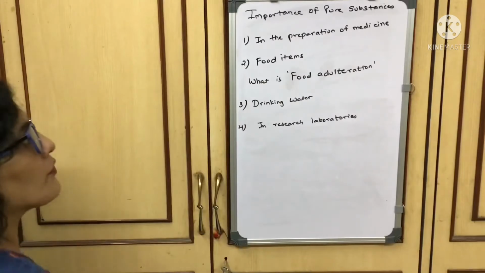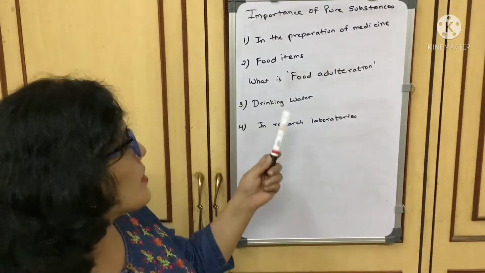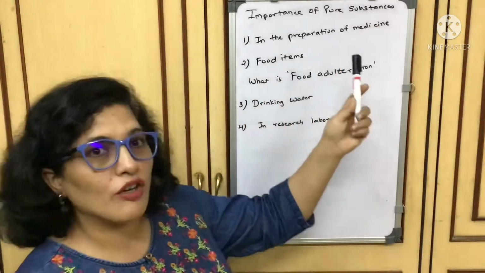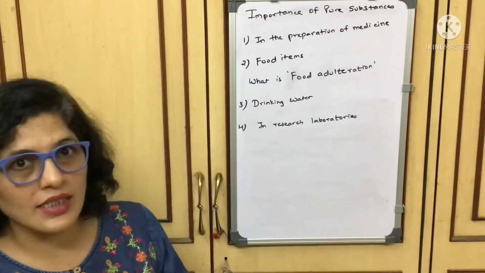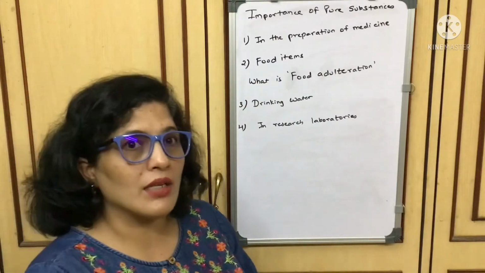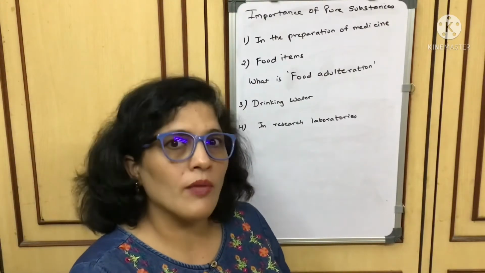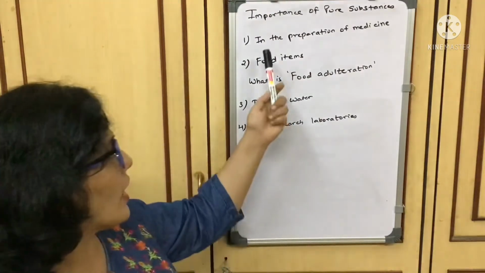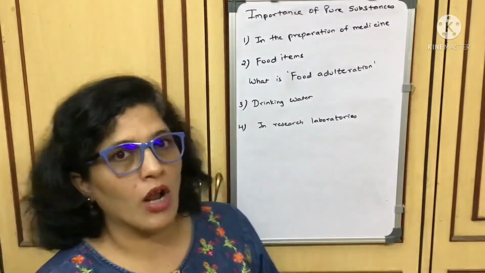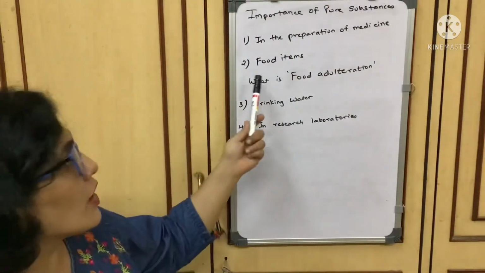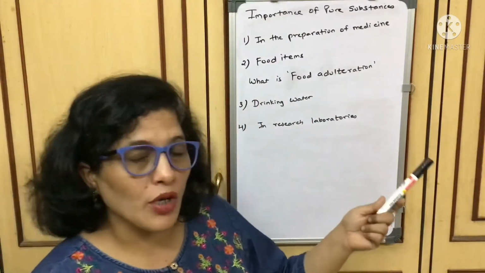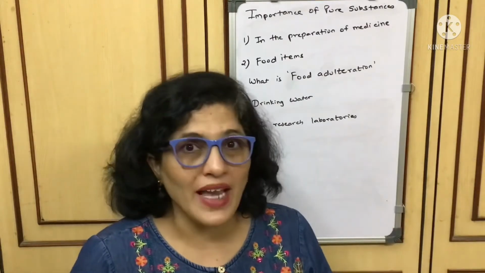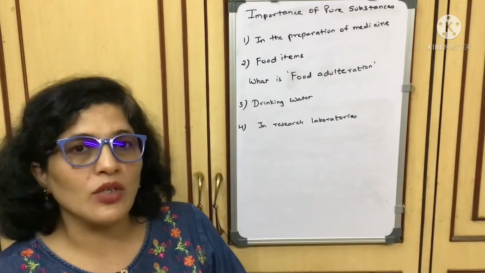What is the importance of using pure substances? See, pure substances are used in the preparation of medicine, because medicines have to be made with certain elements only. Adding an impurity will make the medicine harmful, right? So in the preparation of medicine, pure substances are required. Then in food items also, we need pure substances, like oil and spices, whatever we use.